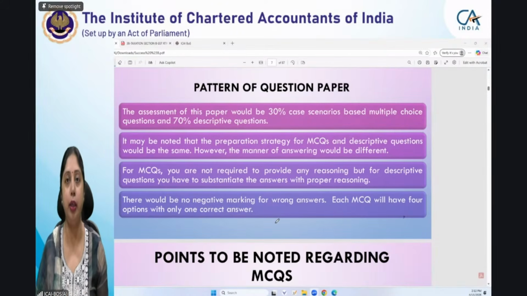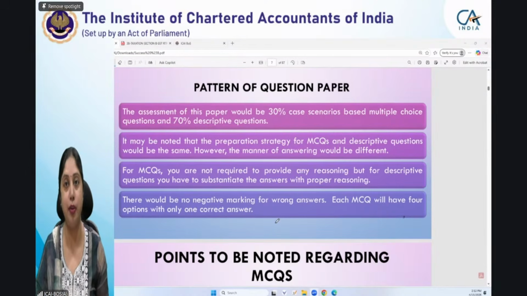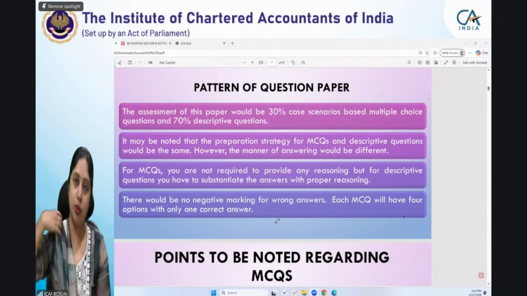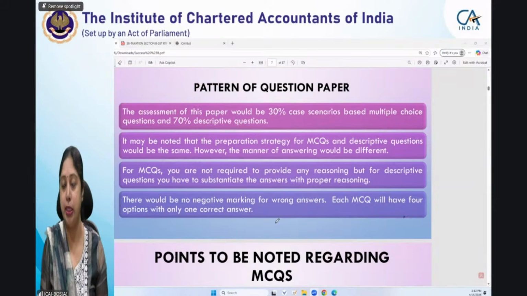So you need not worry while answering the MCQs. Even if, at the end of the paper, you have very less time left and you have MCQs to answer, then also please mark some or the other option because it does not have any negative marking at present. And every MCQ carries 2 marks, except one which carries 1 mark. And only one option is correct because sometimes in some other examinations you will see that multi-correct option MCQs are also there. But in the ICAI question paper, we have only single correct MCQs. So only one option will be correct out of the 4 options.